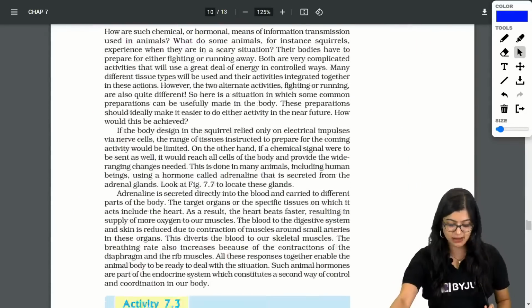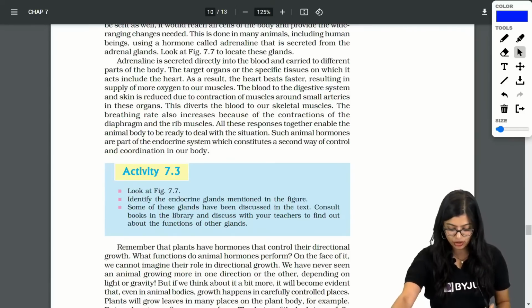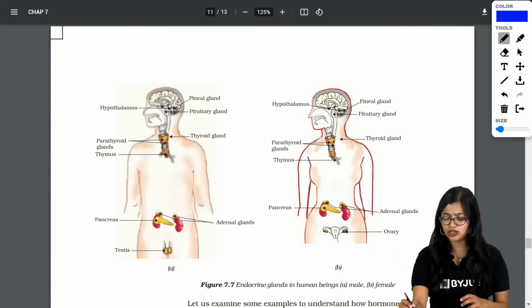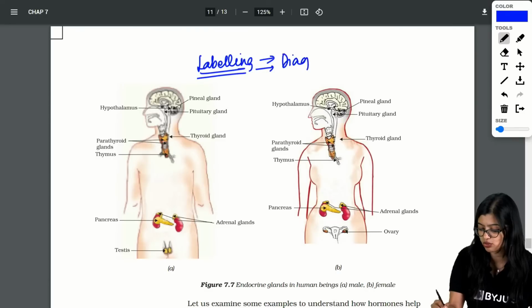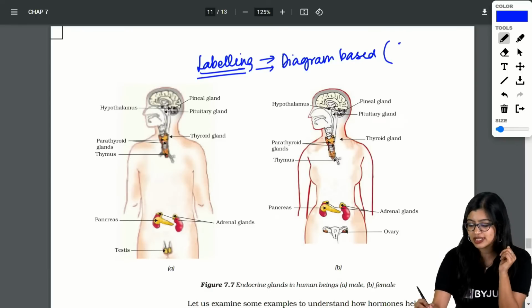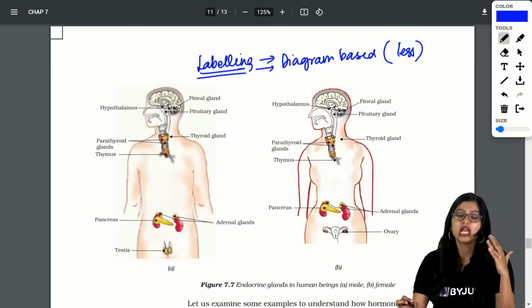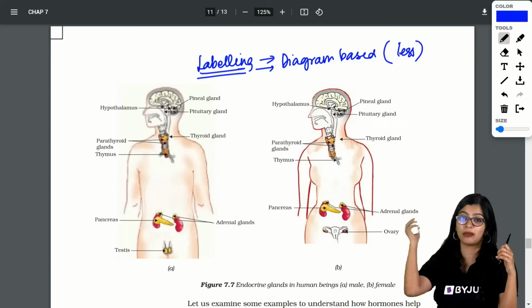Now with this, of course, everybody, we are done, right? Now here, 7.3 is to identify the endocrine glands mentioned in the figure, and it's very easy. So here also labeling is important, right? They can ask you this. Learn the labeling and you can get diagram-based questions. Yes, but the chances of this coming are very less, so don't take tension about it. Learn the important labelings that are there, right? Yes, it came in the pre-board.